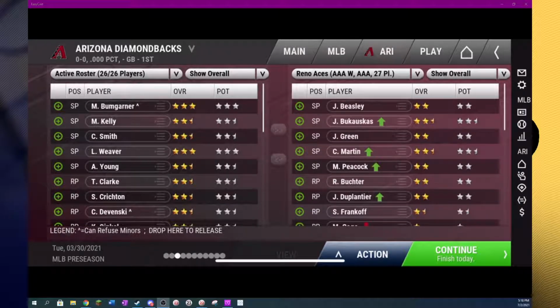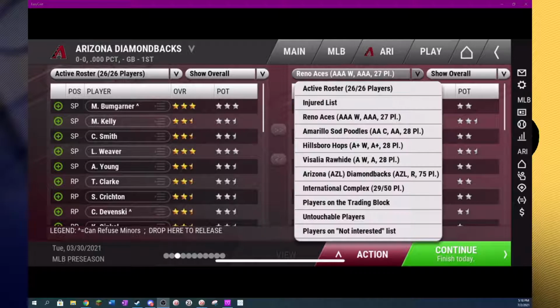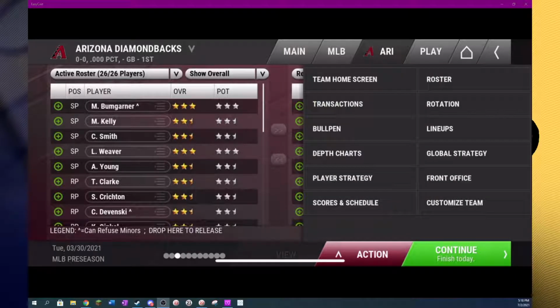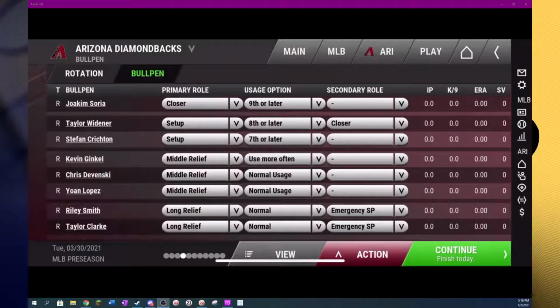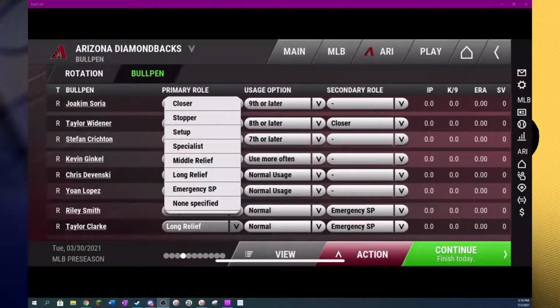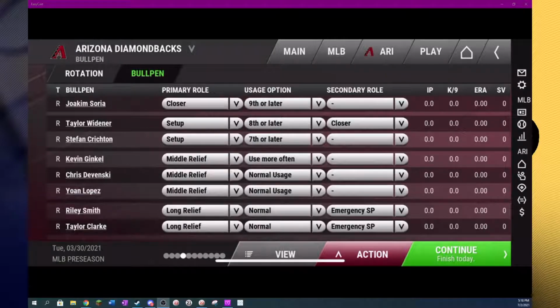So, for example, if I wanted to promote somebody from AAA, I could select the aces and then just click the plus button and click the arrow down there and move them to the active roster. We can view the bullpen here, which will allow us to move players around. So let's say I wanted Taylor Clark to be a middle reliever instead of a long reliever. I can do that from this page.